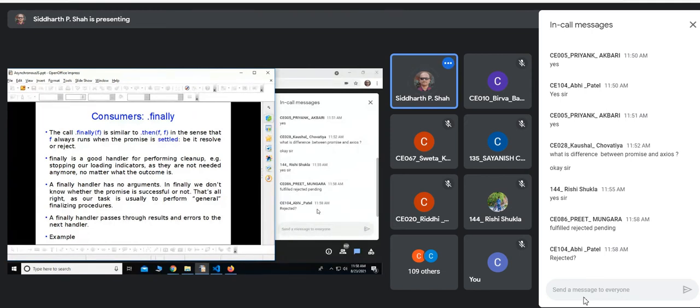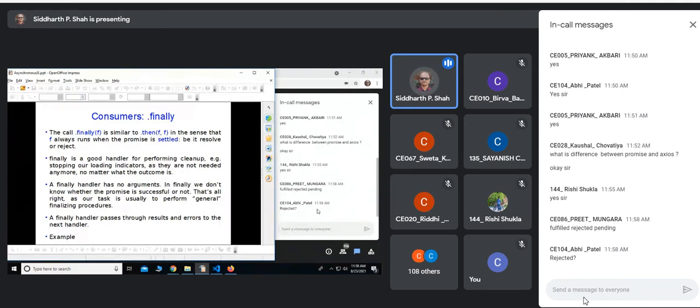So this f function that you pass to finally always runs when the promise is settled. Either it is fulfilled or rejected, it does not matter. So you can say settled is another state of the promise object, and that is nothing but either fulfilled or rejected. So finally is a good handler for performing cleanup.